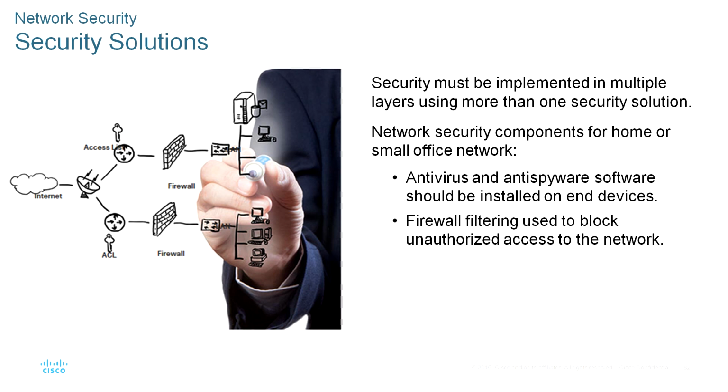Now you have the security solutions. No single solution can protect our data and our network from the variety of threats that exist. For this reason, security should be implemented in multiple layers, using more than one security solution. If one security component fails to identify and protect the network, others may succeed. You can use antivirus and anti-spyware software installed on our devices, and also firewall filtering to block unauthorized access to the network.